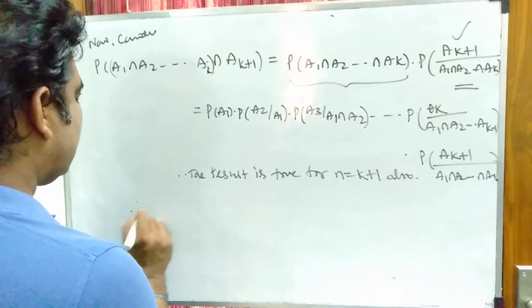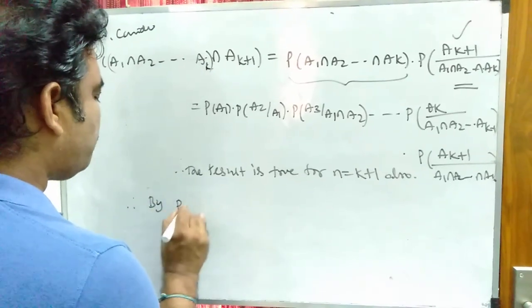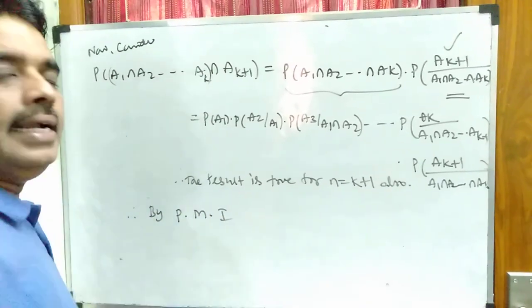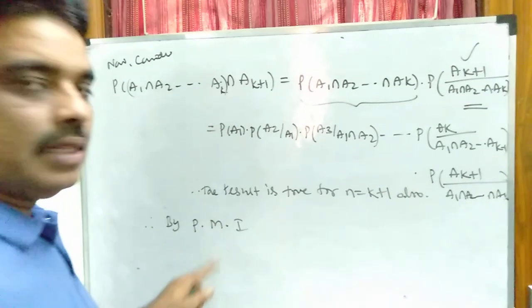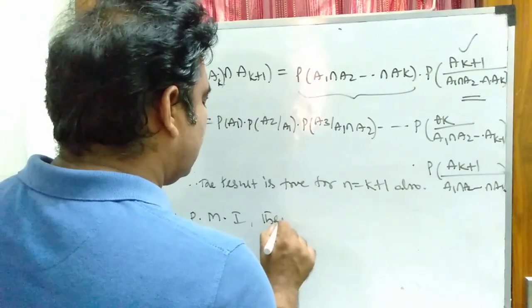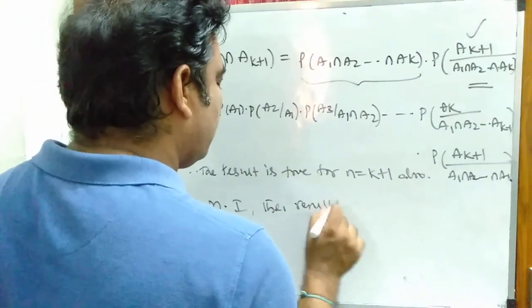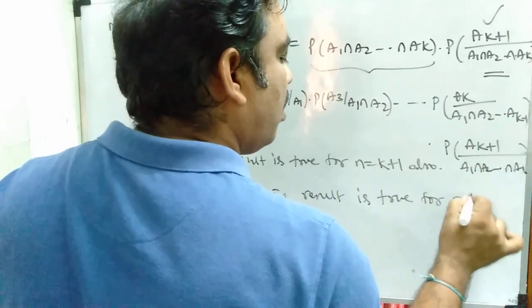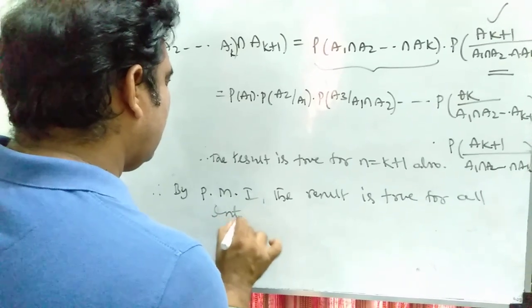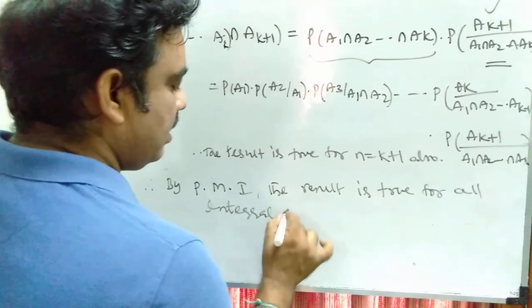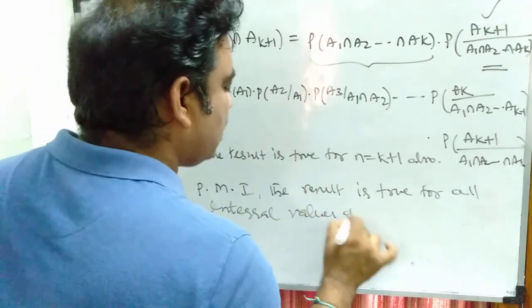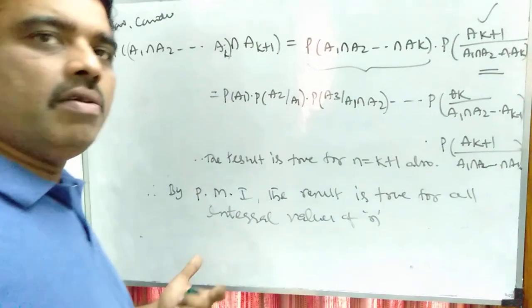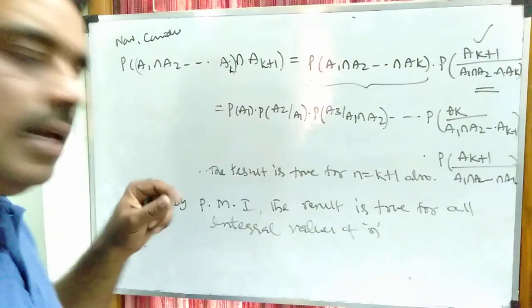So by the principle of mathematical induction, the theorem is true for all integral values of n. This theorem is always true for all n, where n means natural numbers.